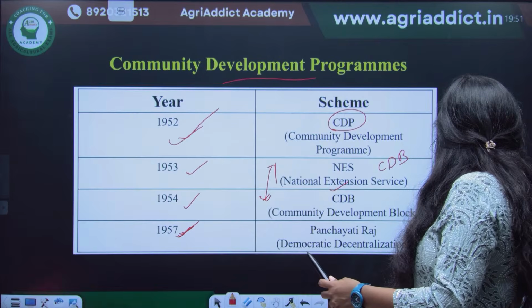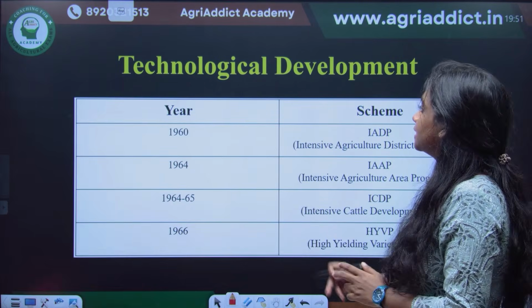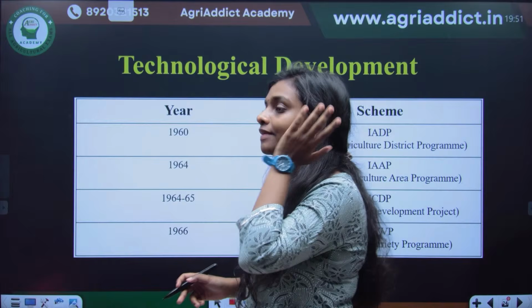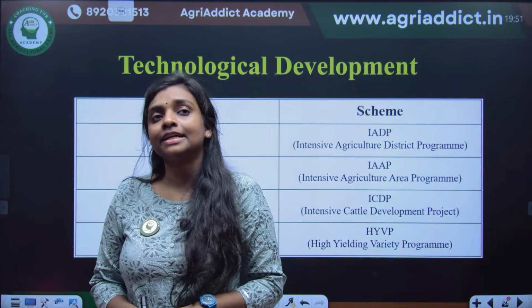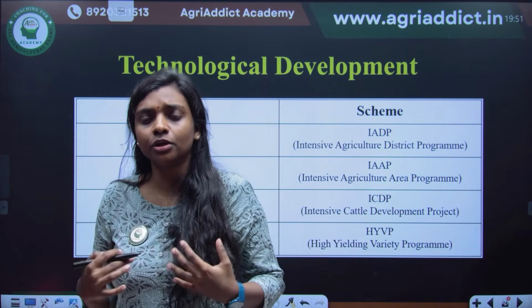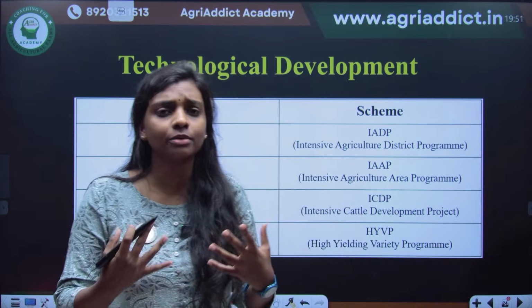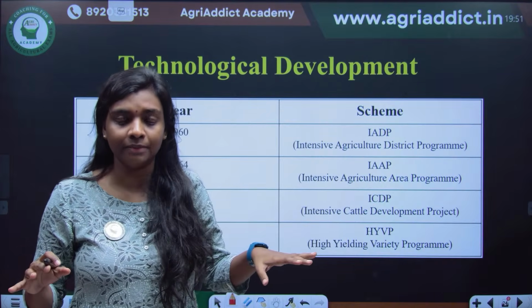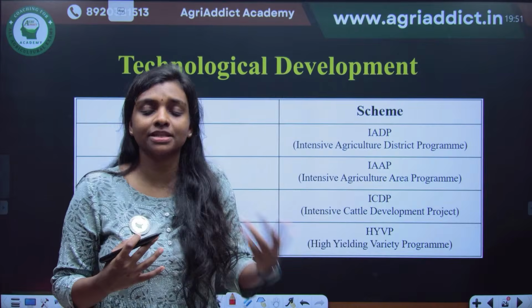And then they started to understand, after the community development, that when you give all your resources, effort and money to all people of the country, the actual production is not happening.